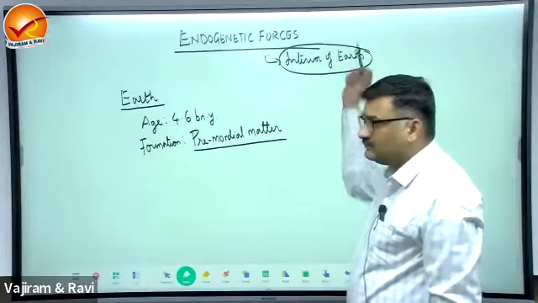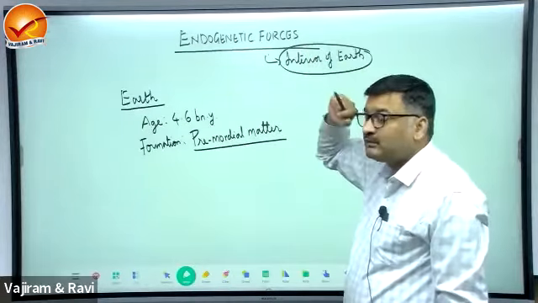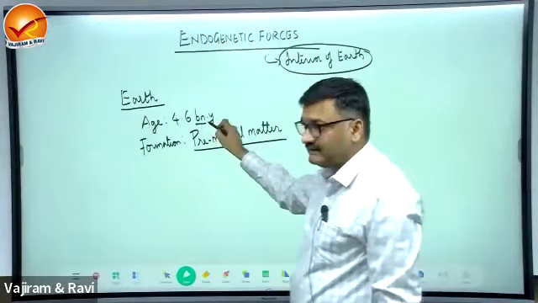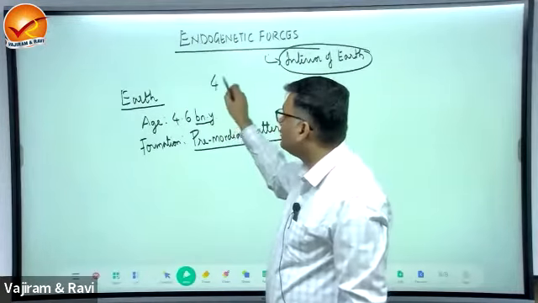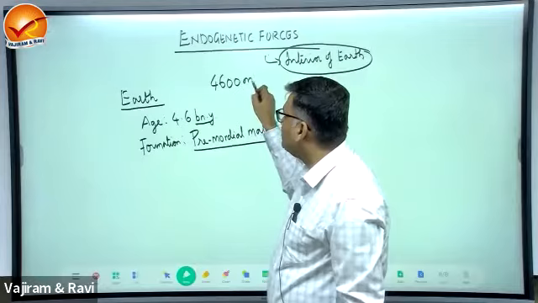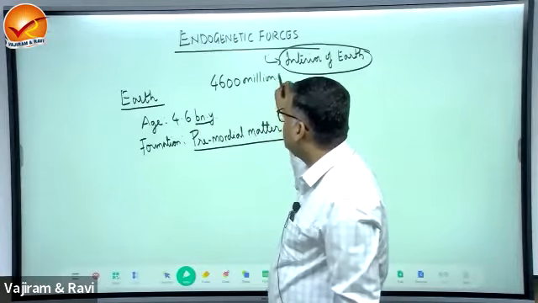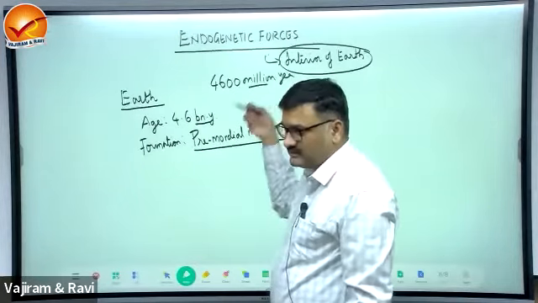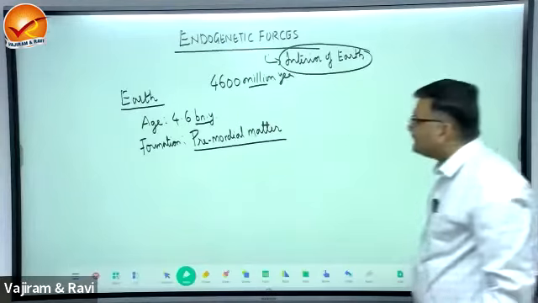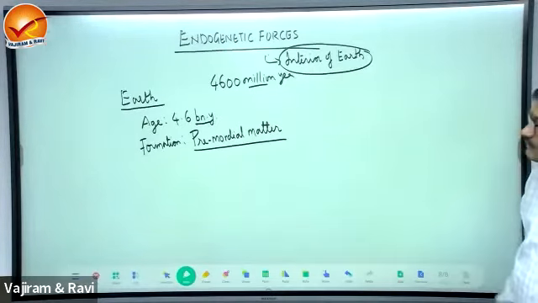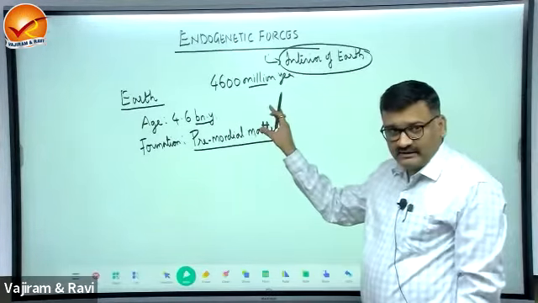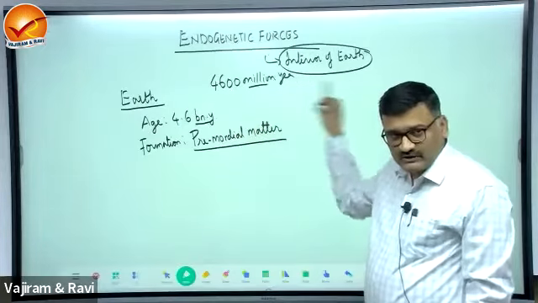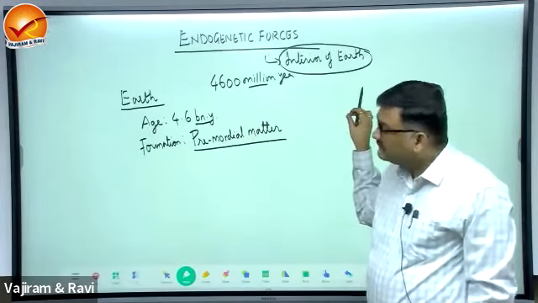Now, 4.6 billion, 4,600 million years. Now, you know million, I suppose. Right, 4.6 billion years is the age. Now, this is the geological time scale of Earth.